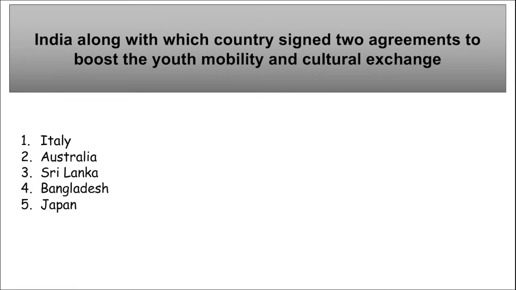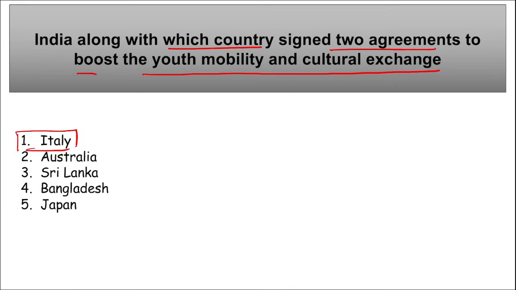Next is, India, along with which country, signed 2 agreements to boost the youth mobility and cultural exchange? I repeat, India, along with which country, signed 2 agreements to boost the youth mobility and cultural exchange? So this was between India and Italy, right? Dr. S. Jaishankar, who is our External Affairs Minister, signed these 2 agreements with the Italian Deputy Prime Minister and Minister of Foreign Affairs Antonio Tajani.